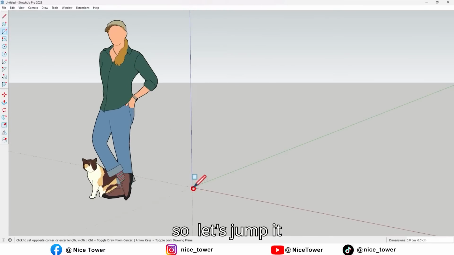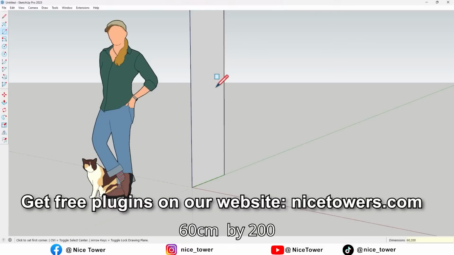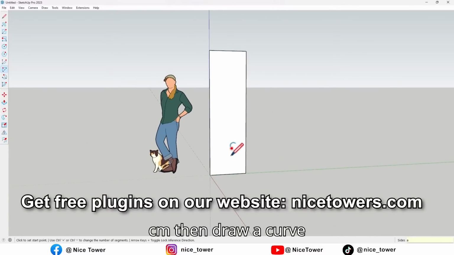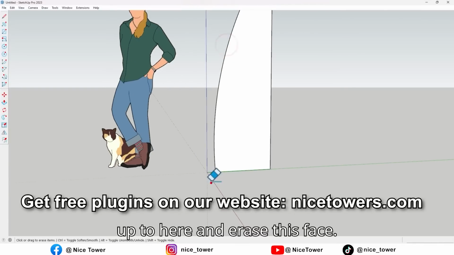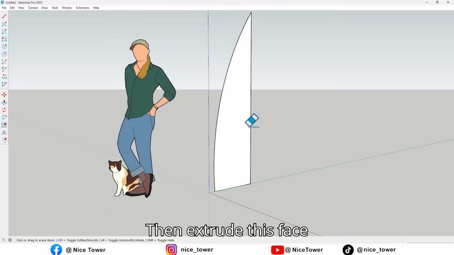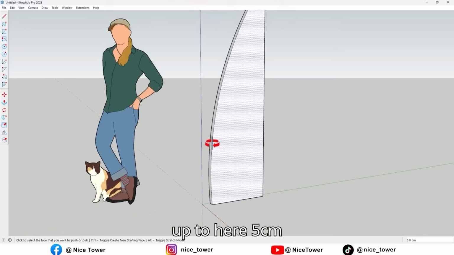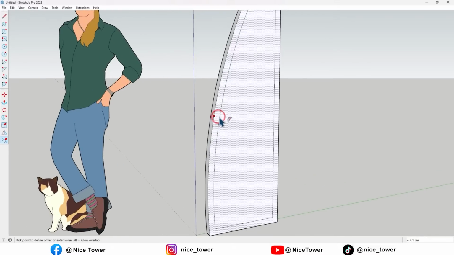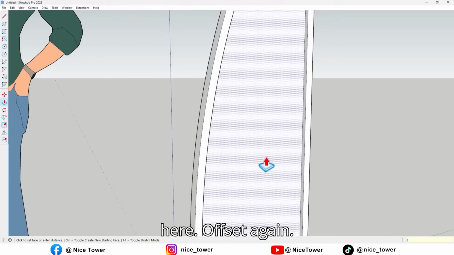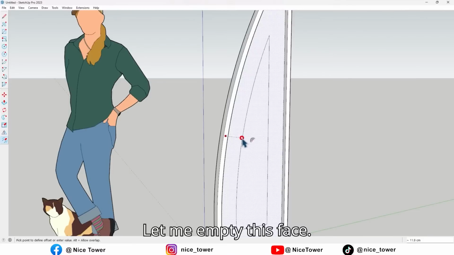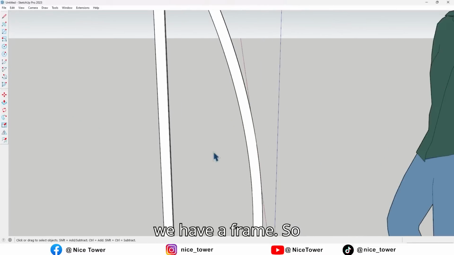So let's jump in. First, draw a rectangle 60 cm by 200 cm, then draw a curve up to here and erase this face. Then extrude this face up to here 5 cm and take an offset and extrude this face up to here, offset again. Let me empty this face. Okay, now we have a frame.